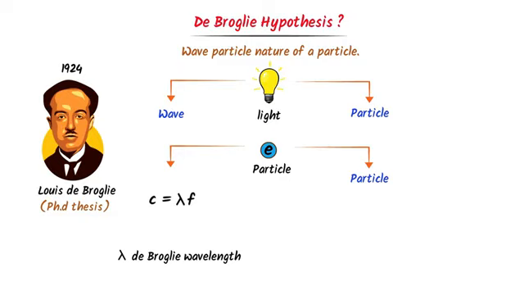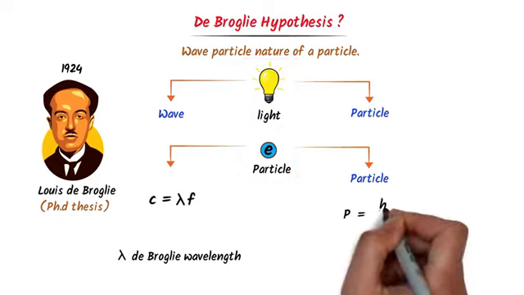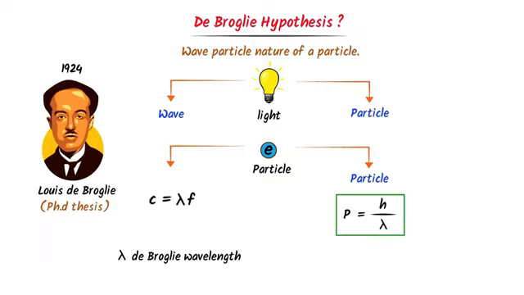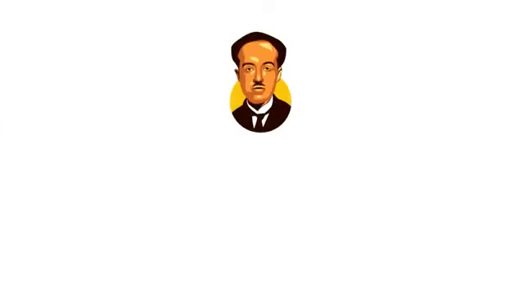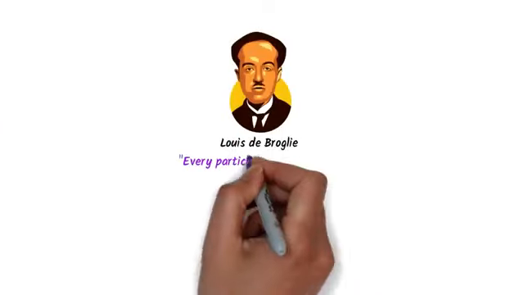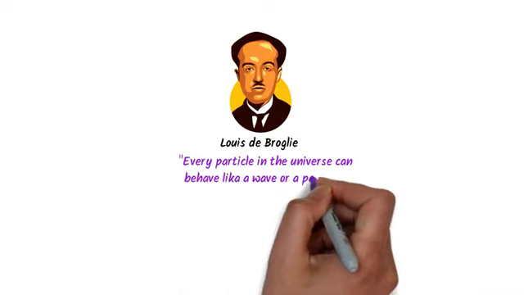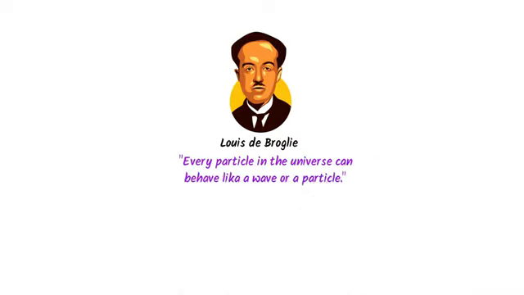Well, de Broglie states that its momentum is the same as that of light. Let me repeat it. De Broglie states that its momentum is the same as that of light. And we know that the momentum of the light is P equals h upon lambda. Thus remember that using these two equations, we can calculate the wavelength and momentum of an electron in quantum mechanics. Now overall, de Broglie states that every particle in the universe can behave like a wave and particle depending on the experiment.